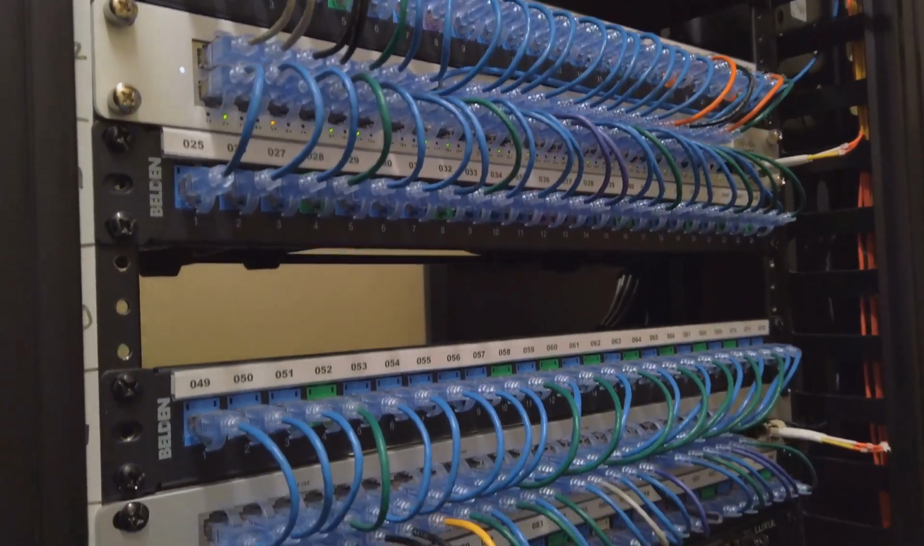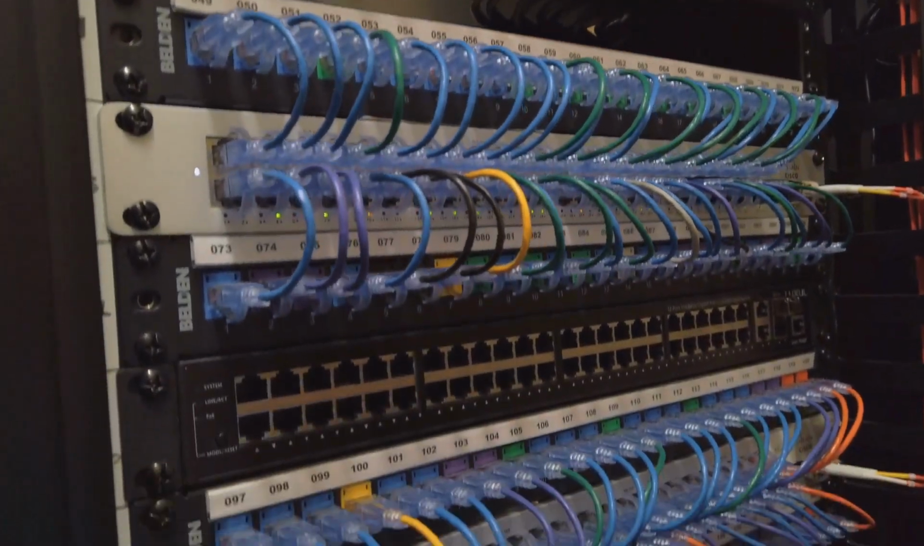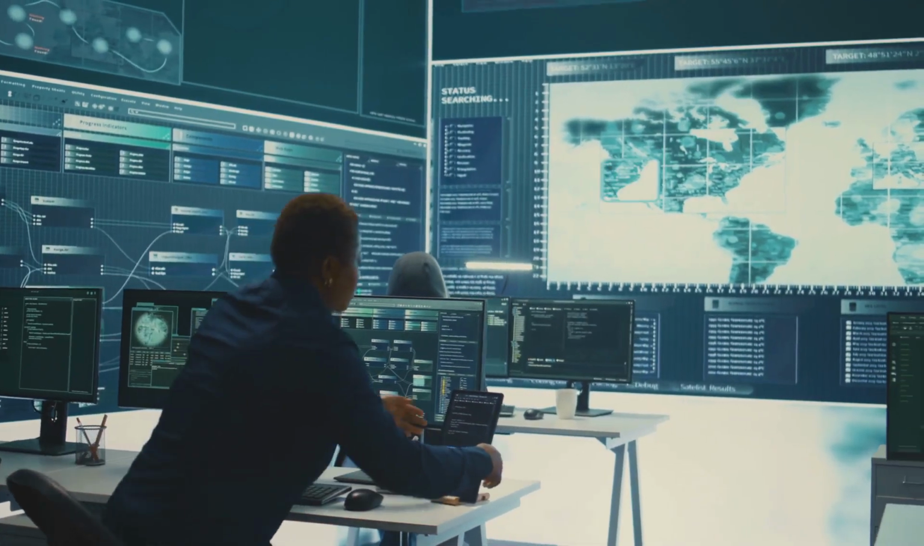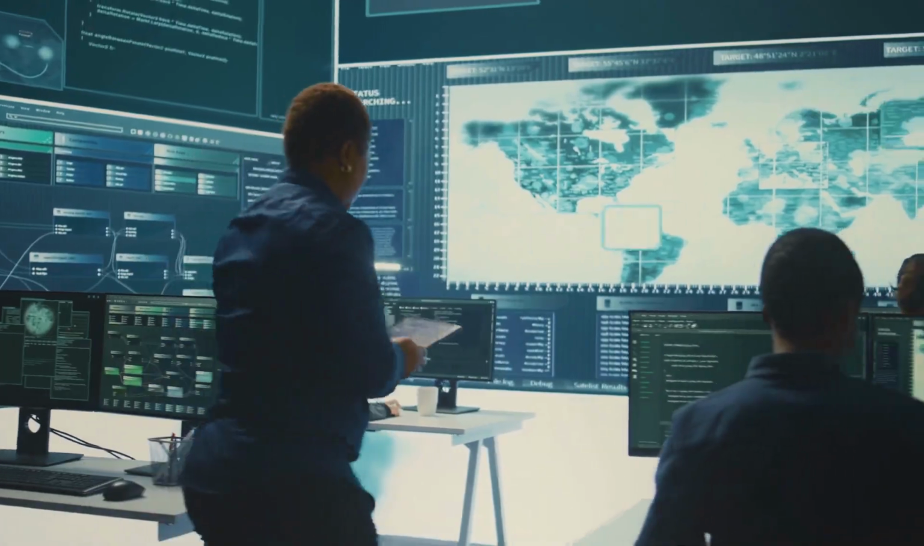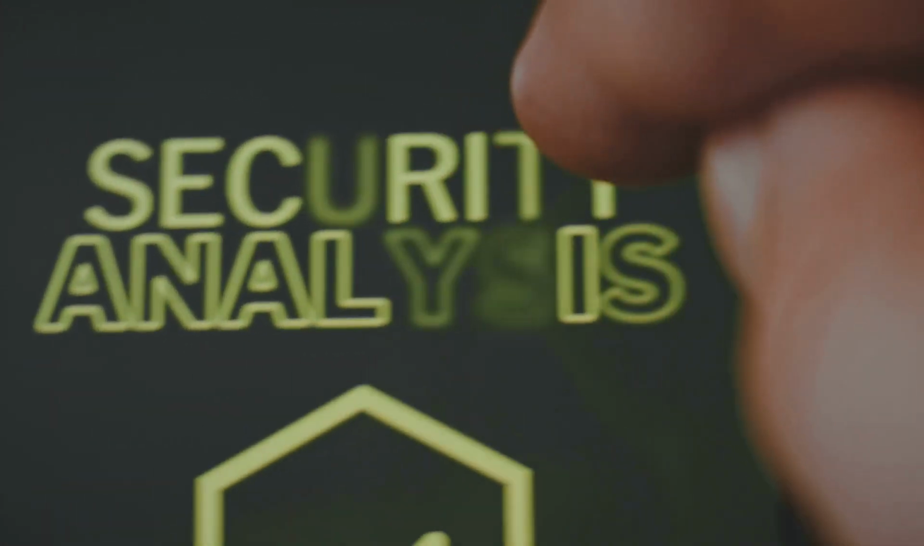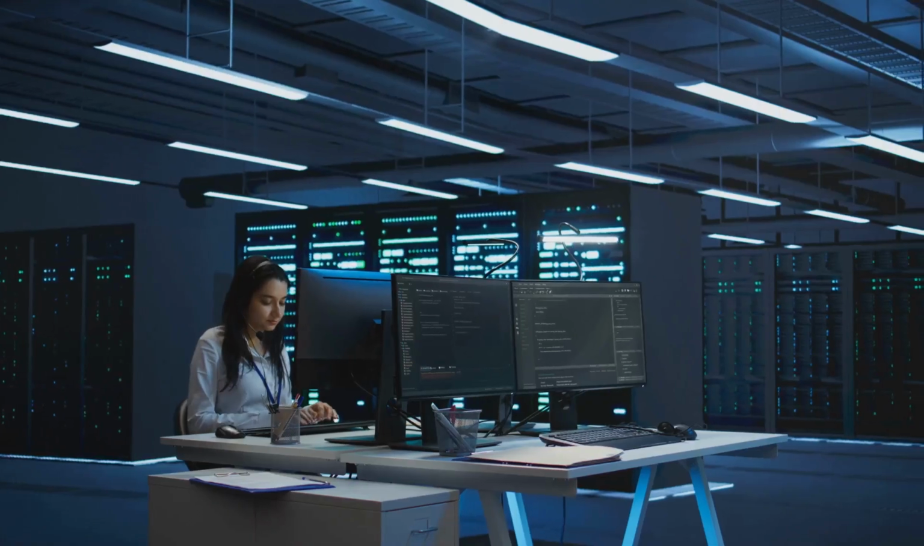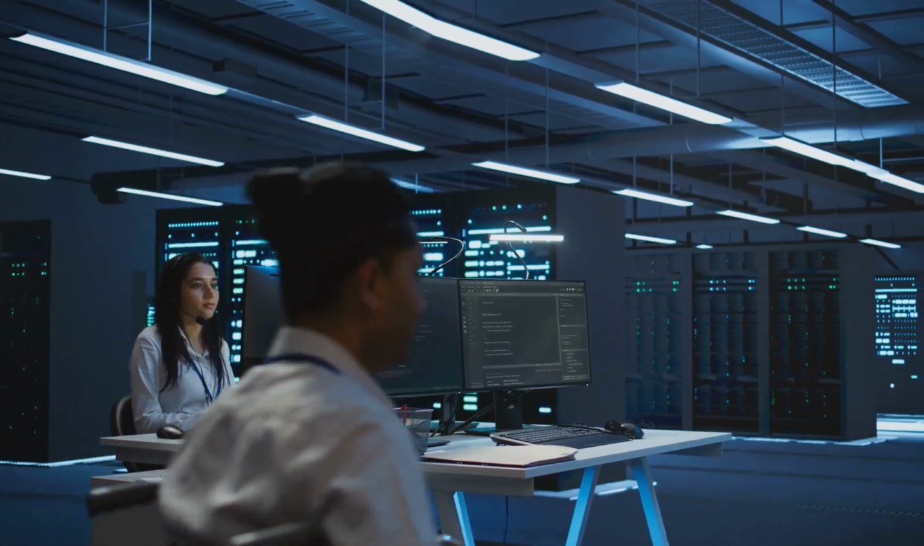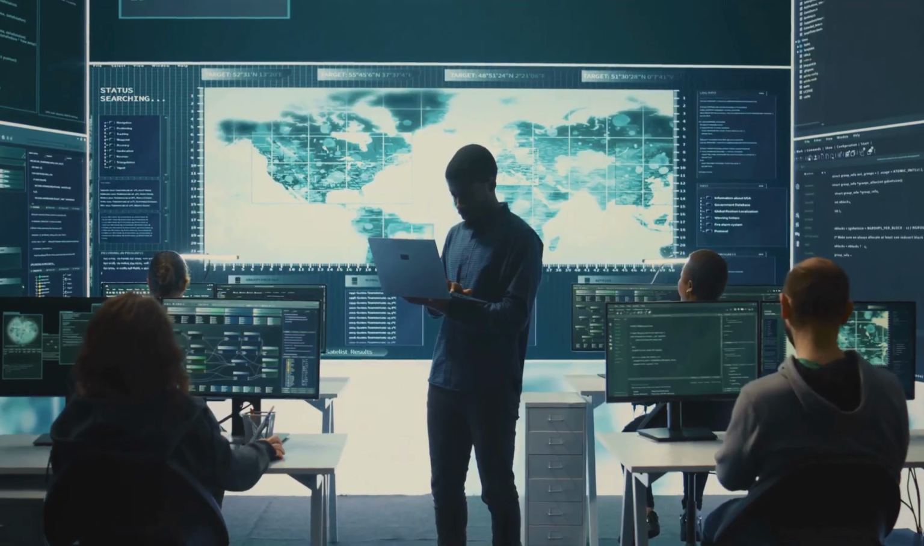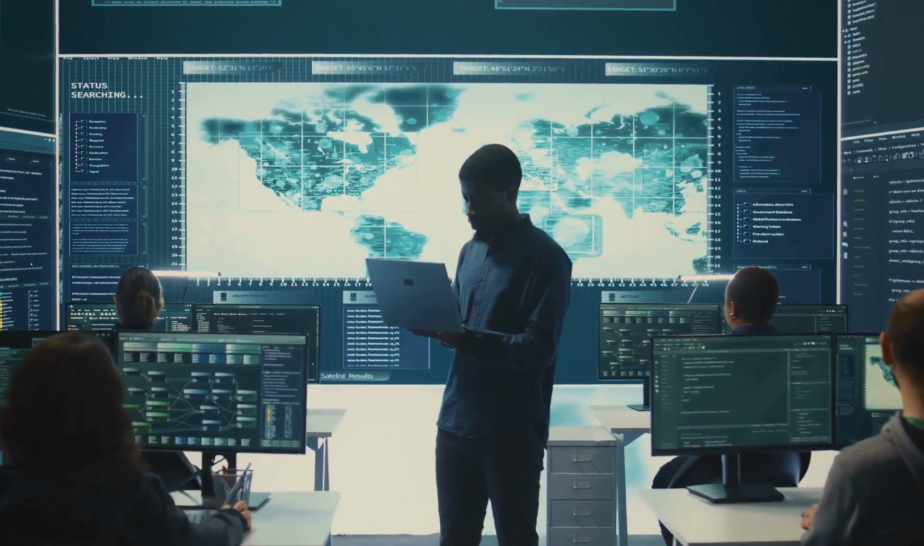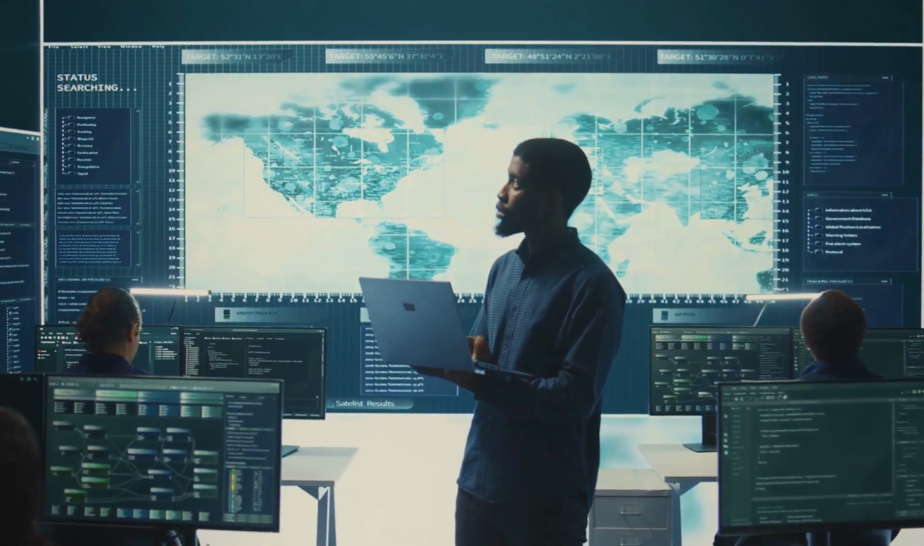Segmentation allows for granular control over network traffic. This makes it harder for attackers to move laterally within a network. Each segment can have its own security policies and access controls. Segmentation is crucial for organizations of all sizes. It's even more important for those handling sensitive data. By implementing segmentation, organizations can significantly enhance their security posture.